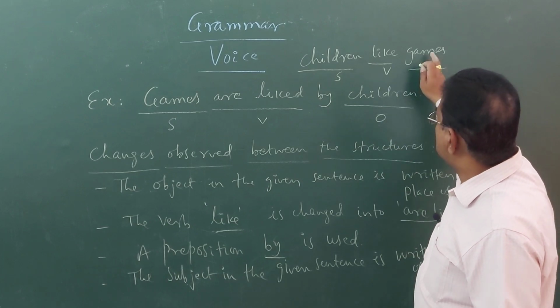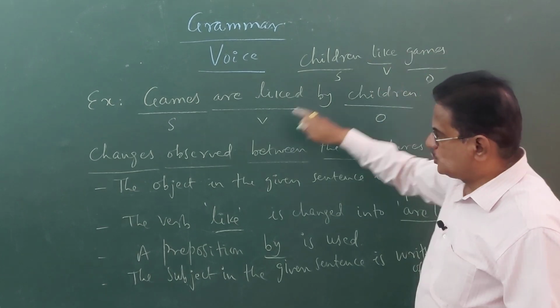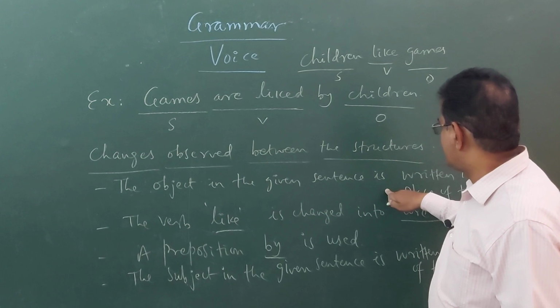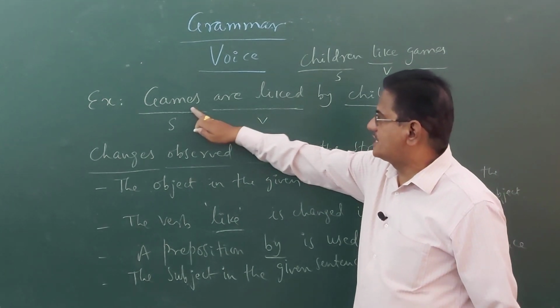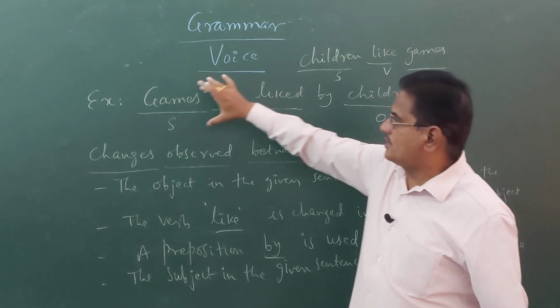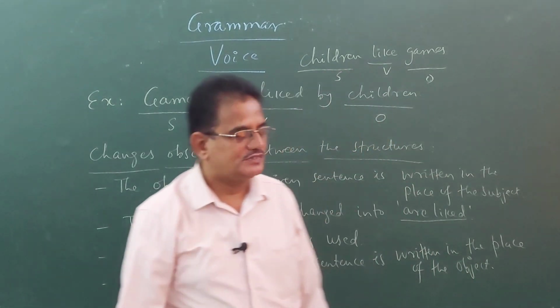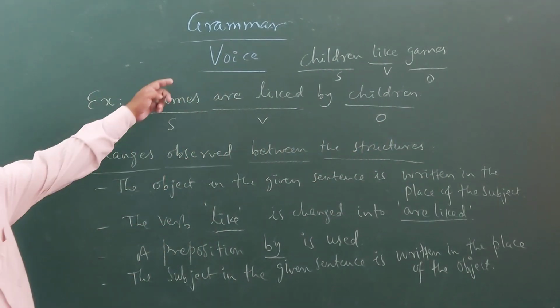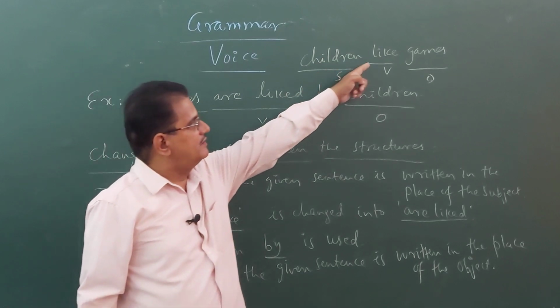So, what is there in the object's place? Games. So, the object in the given sentence is written in the place of the subject. You can see that there. The object is written in the place of the subject. Right. Then we change the verb like.